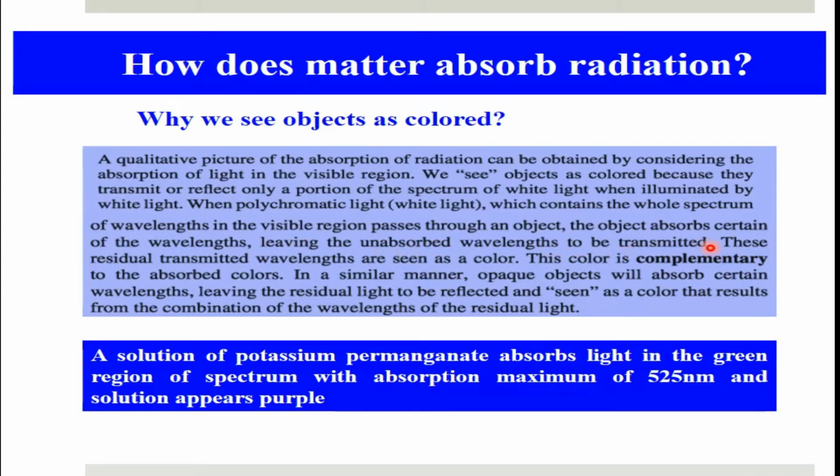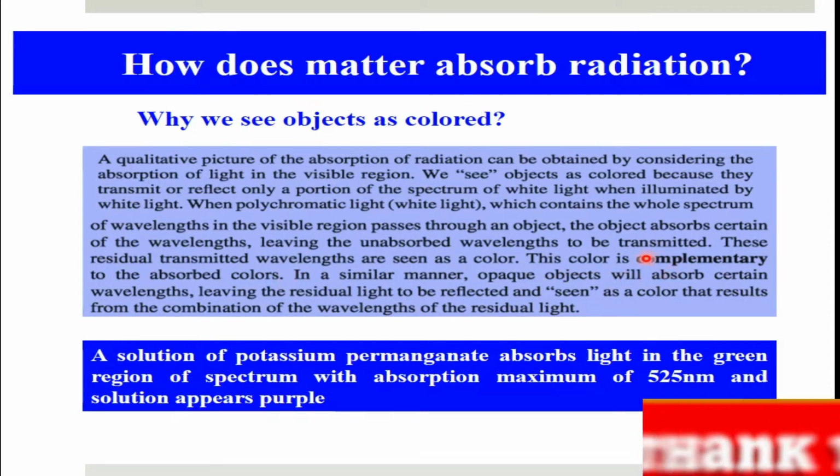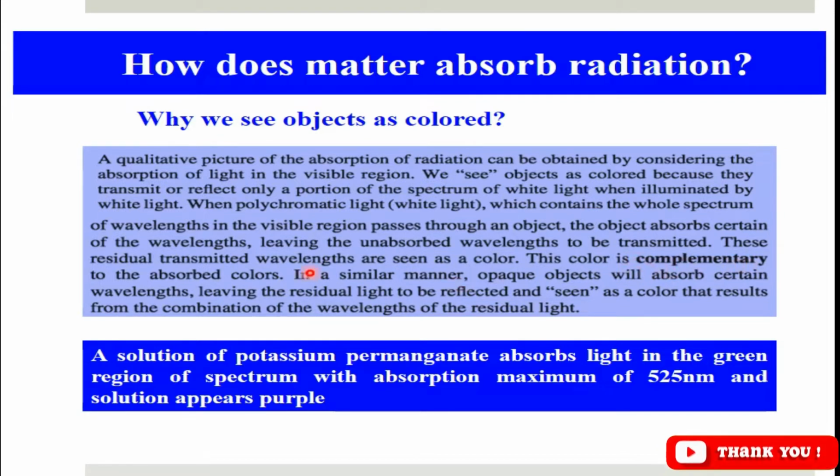As I have already said, when white light falls on an object, the object will absorb only a portion of that visible light, and the remaining light will be unabsorbed, or we may call it transmitted light. This transmitted light is called the complementary of the absorbed color. So a portion of that light will be absorbed and some portion will be transmitted.